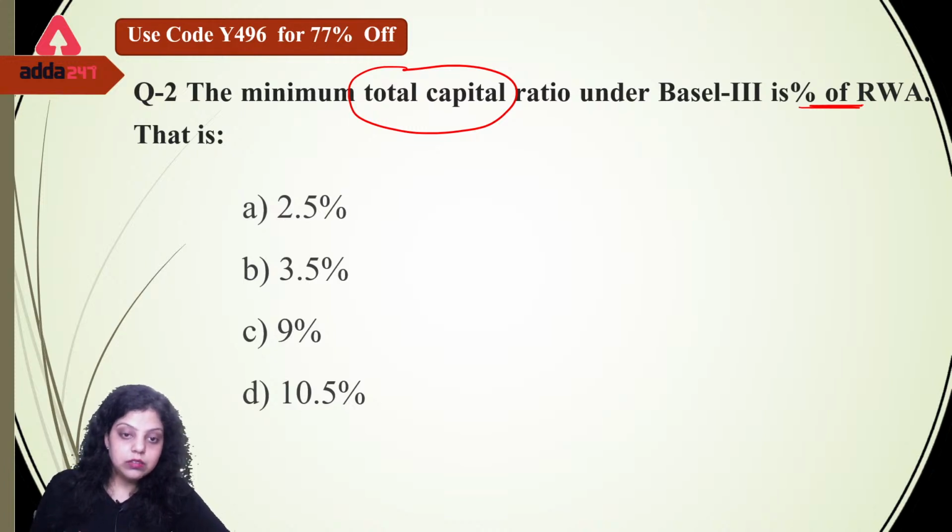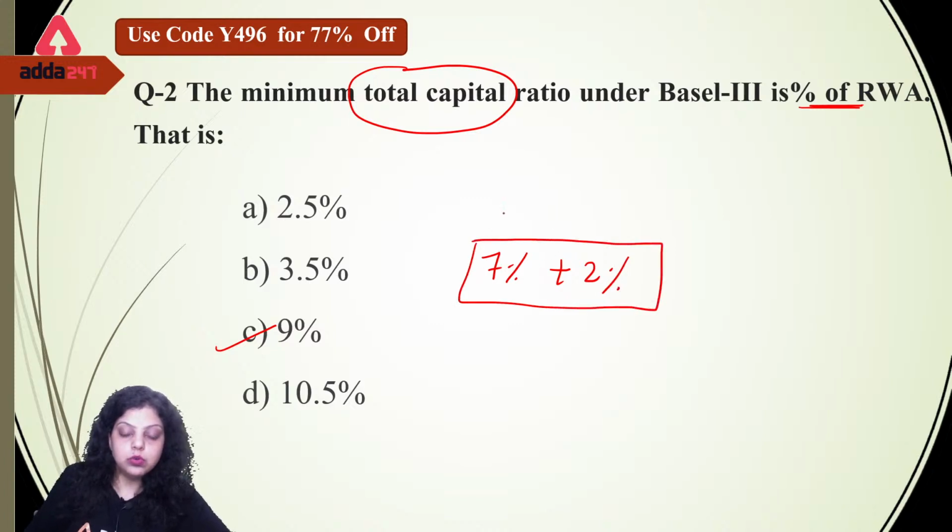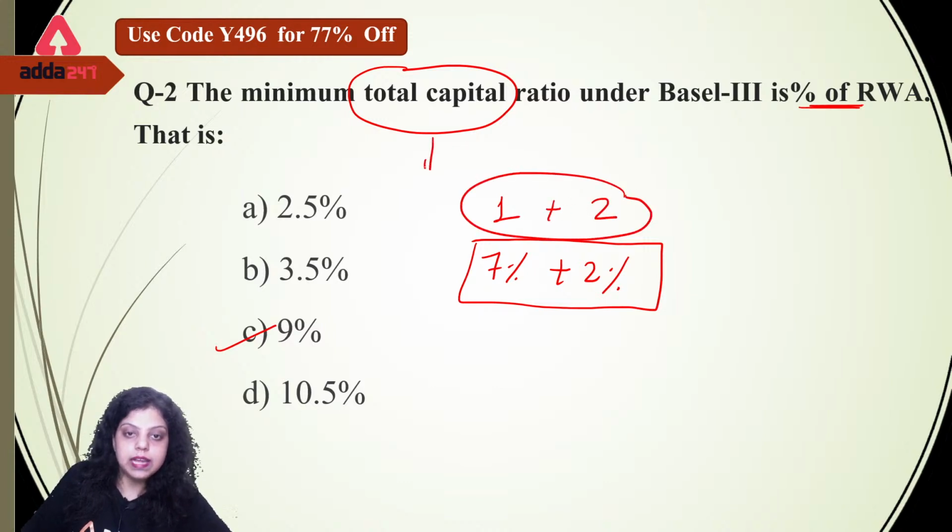So the right option is 9%. Okay, total capital which should be maintained under the Basel III is 9%, which includes 7% of tier 1 capital and 2% of tier 2 capital. Okay, 7 plus 2: this is tier 1 capital, this is tier 2 capital, and including both the capital we will get the total capital, that is 9%. Okay, so right answer will be C option, 9%.